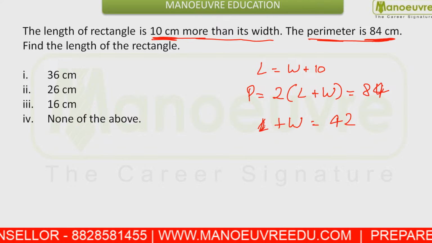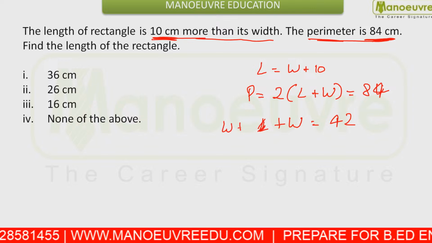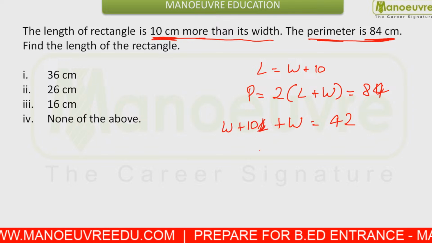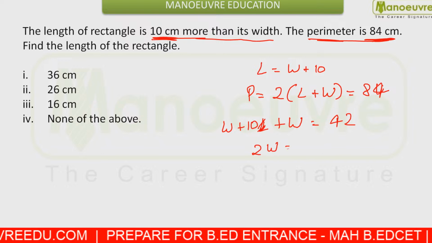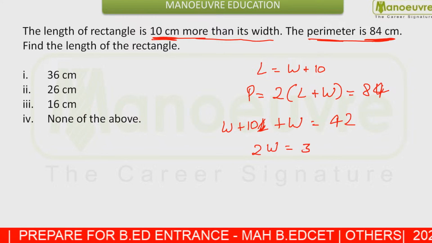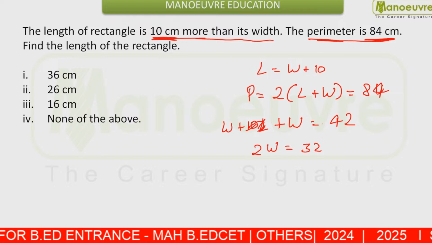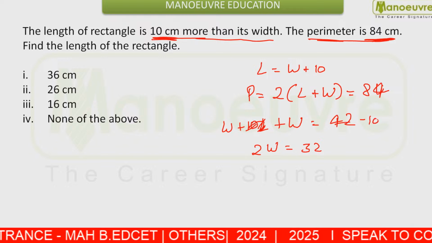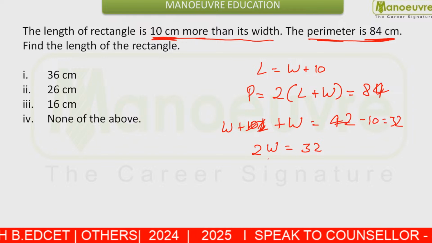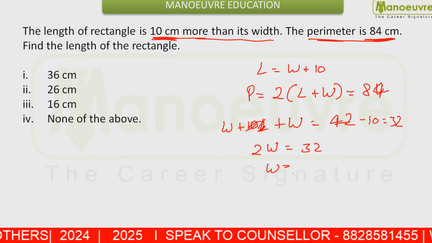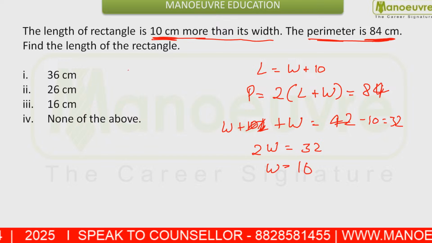I can write length as width plus 10, so twice the width plus 10 is 42. Subtracting 10, twice the width is 32. So my width is 16.